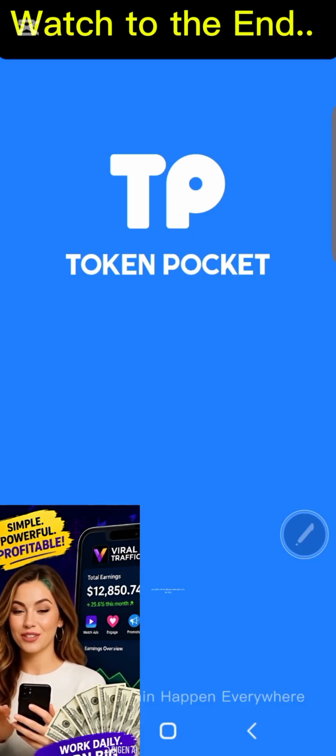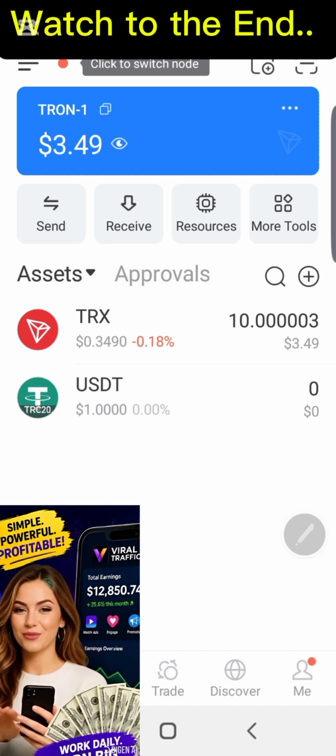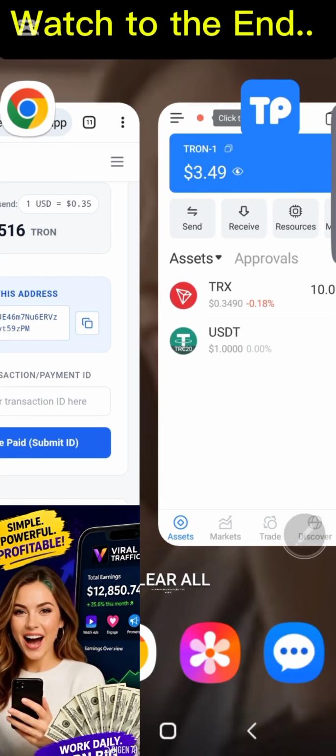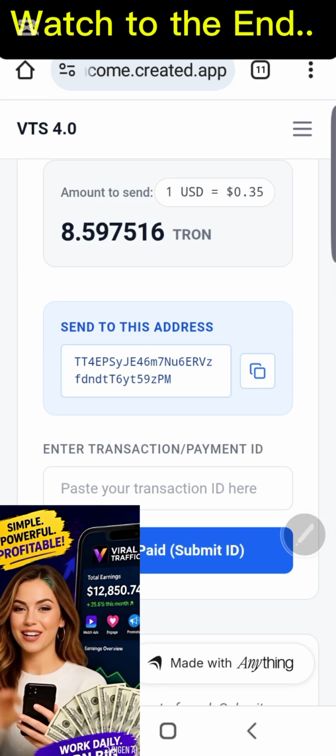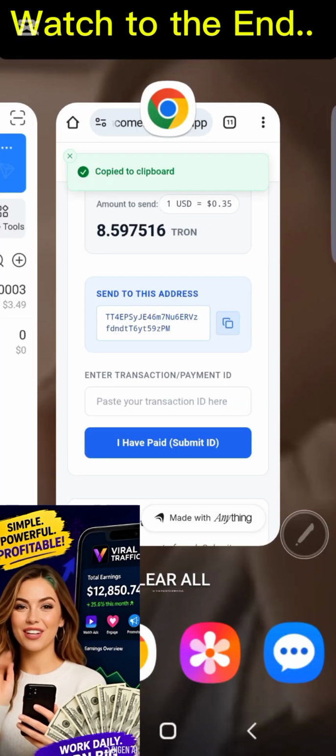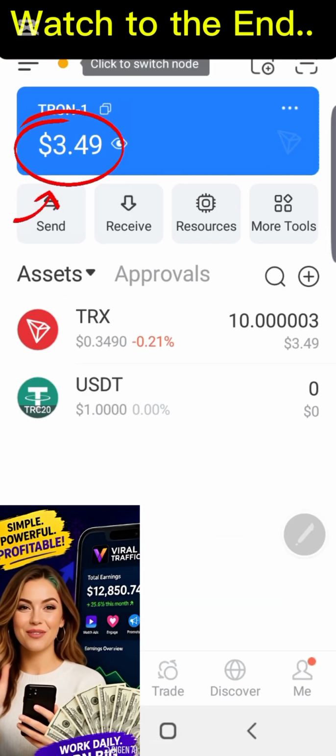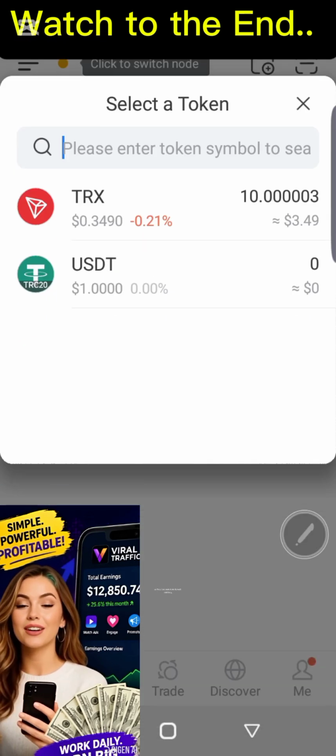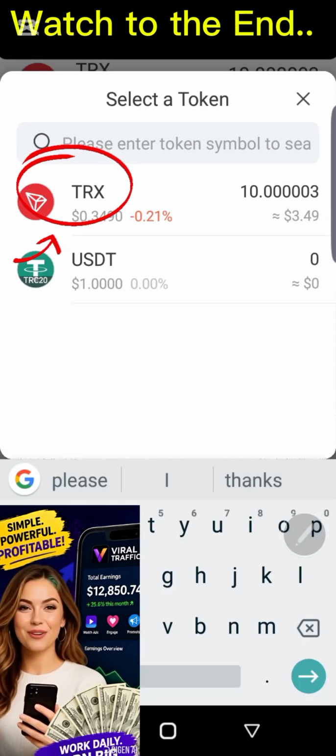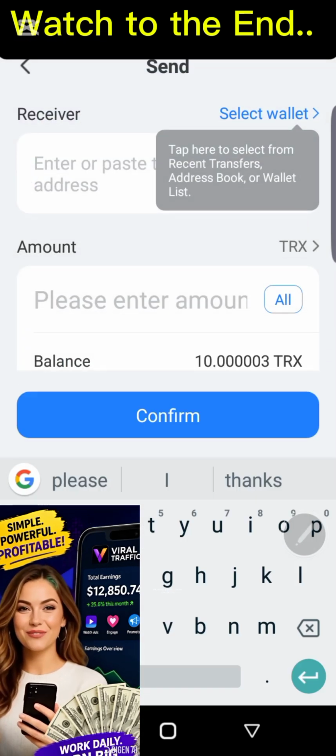So right now, I'm going to show you how to make my payment. All right, my crypto wallet. So I'm opening my crypto wallet using Token Pocket. I want to make payment using Token Pocket. So I've already copied the address that I'm going to make payment into. So I'm waiting for the wallet to load. All right, so right now I have about $3.49. Then come over here and click on the Send button. So I'm going to select my deposit currency, which is TRX. I'm paying with TRX, so I'm going to paste this here.